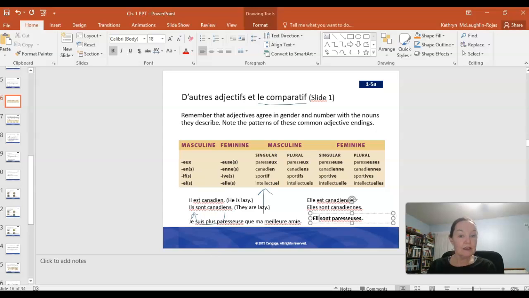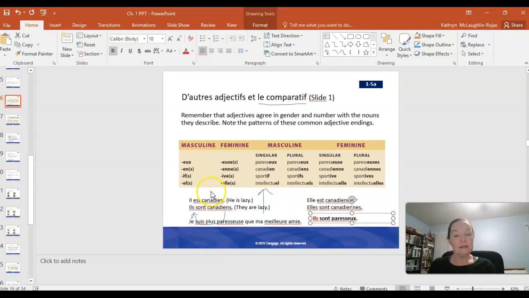Now what happens if I change this to ils? They in the masculine form. It could be a group of all guys or it could be a mixed group of guys and girls. Ils sont, now it's going to change to the masculine plural form. Ils sont paresseux. So they are lazy. Okay, so depending on who the subject of the sentence is, this is what controls everything in the sentence. Whoever that subject happens to be, masculine, feminine, a mixed group, singular, plural, you've got to look there to decide what kind of adjective form you're going to use after the verb être.